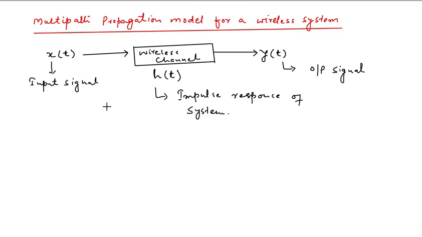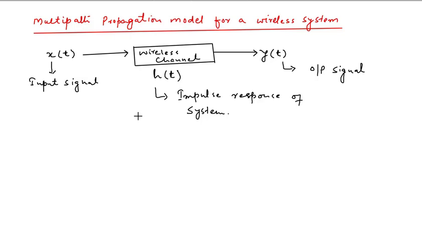Now, when we see this kind of model, when the signal is being transmitted using a wireless channel, there are some external factors, and because of those external factors, there is some degradation in the performance of the system. And this impulse response function is the response of the communication system with respect to the external factors. And what are those external factors? They can be the delay factors, they can be the factors which are responsible for the attenuation of the signal.